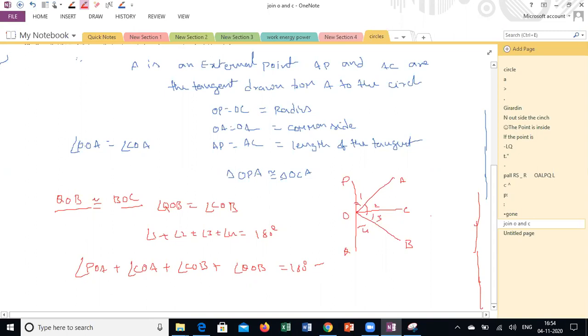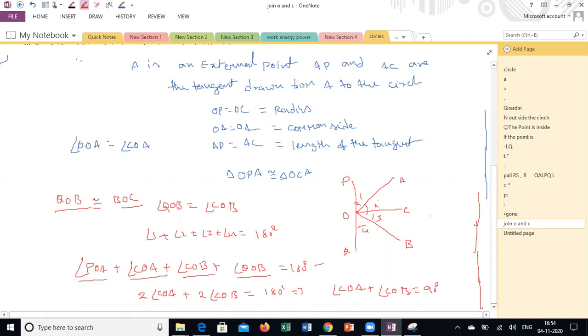So we already proved POA is equal to COA, and COB is equal to QOB. From here, 2 times angle COA plus 2 times angle COB is equal to 180. Angle COA plus angle COB is equal to 90.